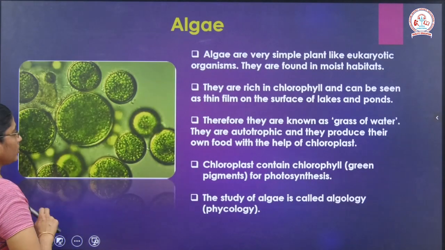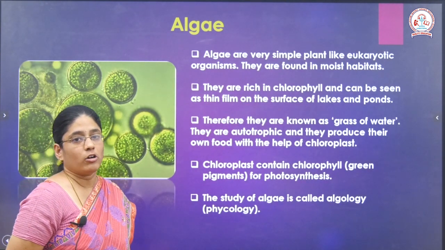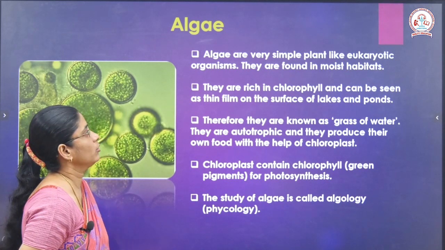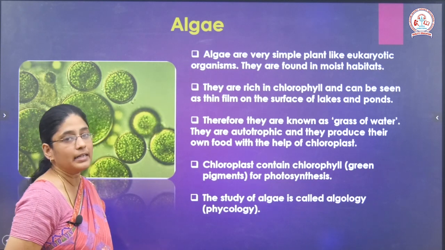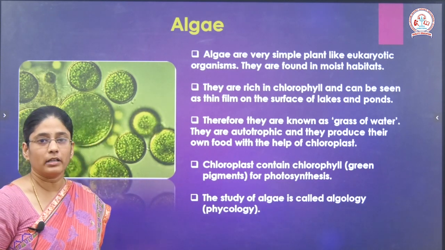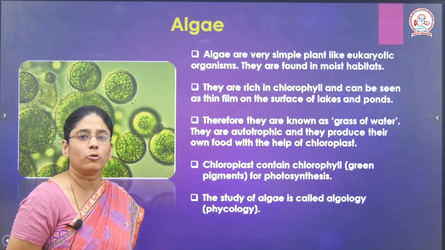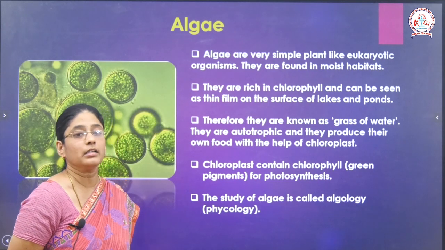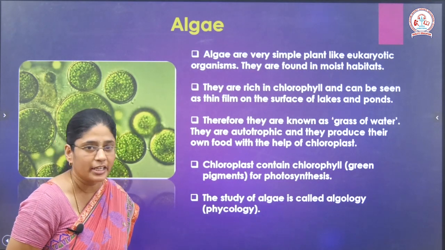So we will move on to the next one. The next important group of microorganisms is algae. You all know what algae is, is it not, children? Algae are very simple plant-like eukaryotic organisms. So we have two broad divisions here, one is the prokaryote and the other one is eukaryote. So what is a prokaryote? Prokaryote is an organism which does not have a well-defined nucleus.